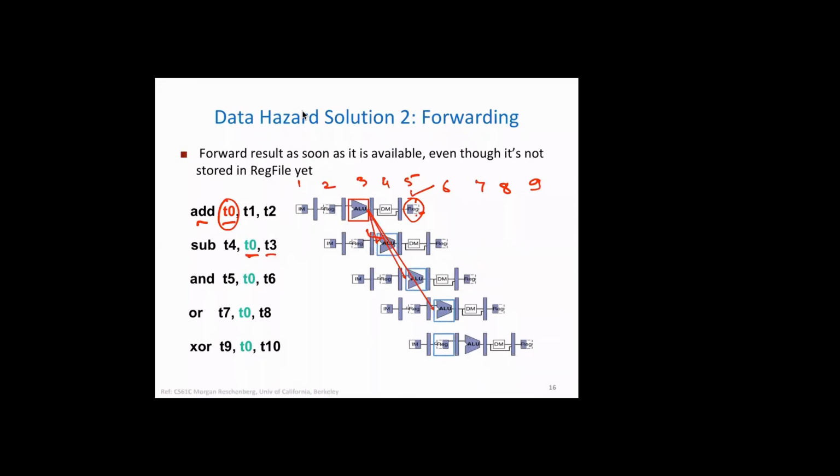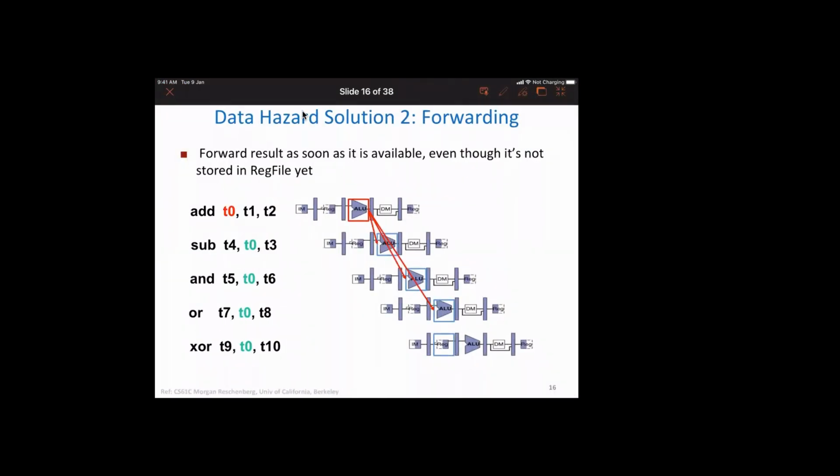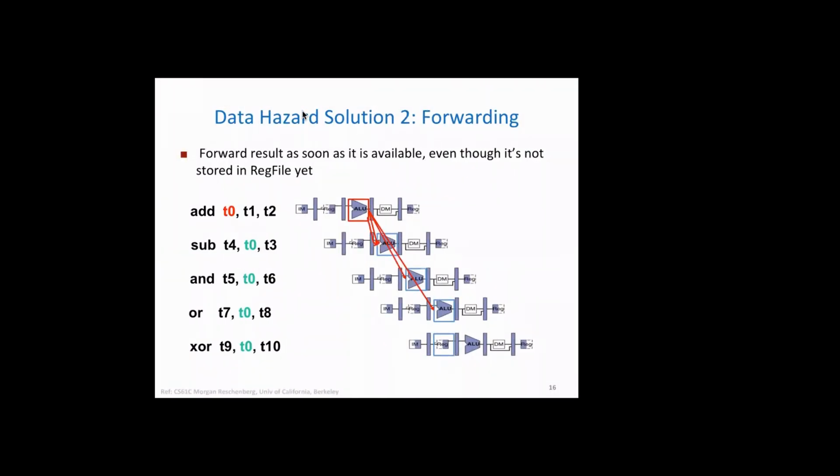So the question is, why not move this value into the ALU directly? So we can move this value of T0 here directly. You create a forwarding path in the pipeline which will forward the value much earlier, so if this condition is met, then it can forward it. What you will see in the ALU is that the output is going to itself, right? I mean, the output of the ALU is going to the input of the ALU. It's the same ALU, right?